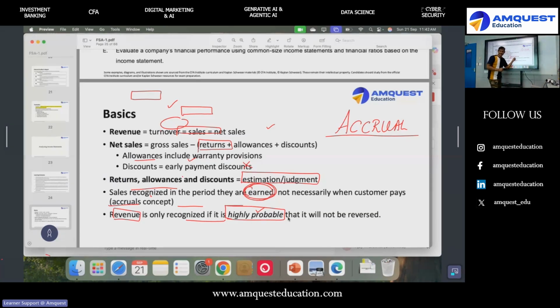They will estimate that out of my 10 million people, how many might return the goods? How do they estimate? Tell me. Very good. So based on the past, last 5 years, they will check every month how many are returned, take the average, and that average is going to be the estimate.